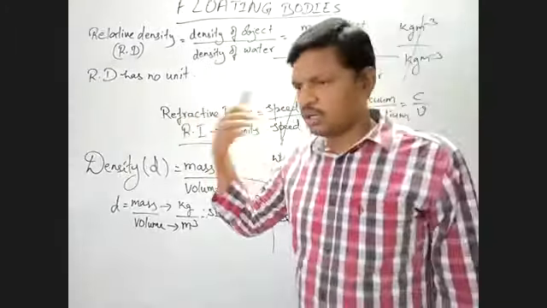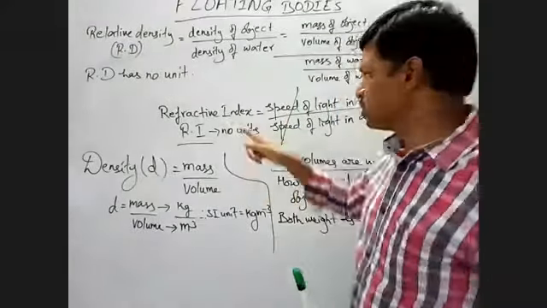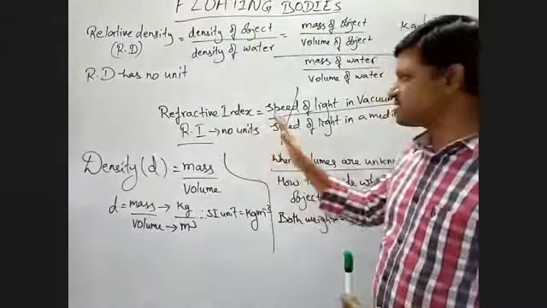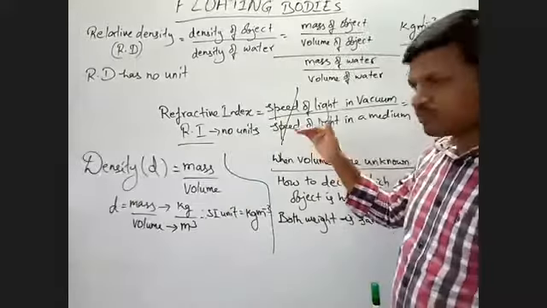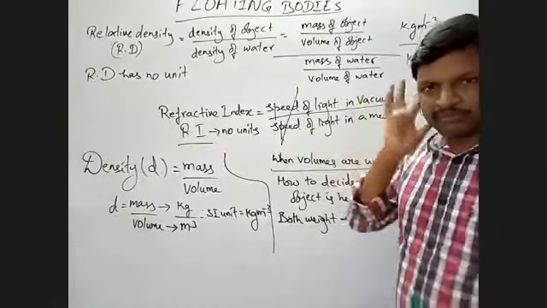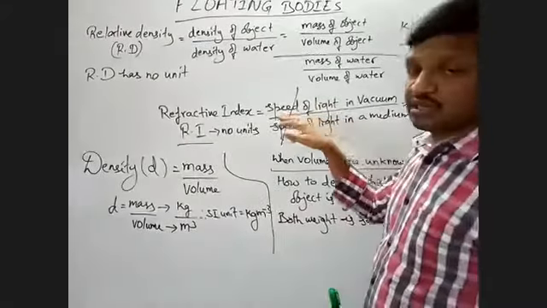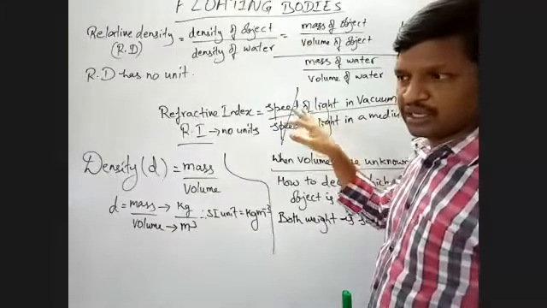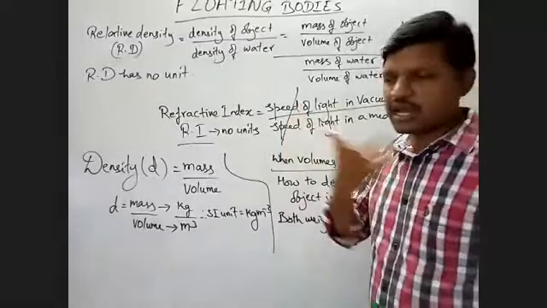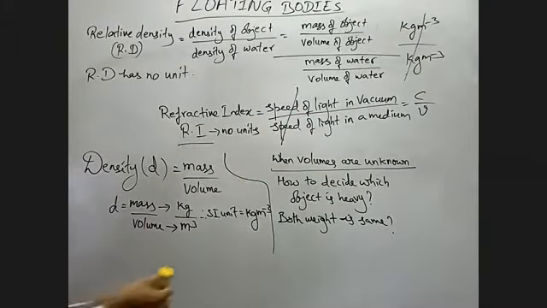There are many such physical quantities which do not have units in physics, but for the time being remember only these two. So refractive index is defined as the ratio of speed of light in vacuum to speed of light in a medium, right? As it is also a ratio of the same physical quantity, it also has no unit.